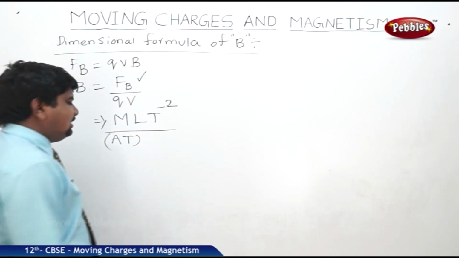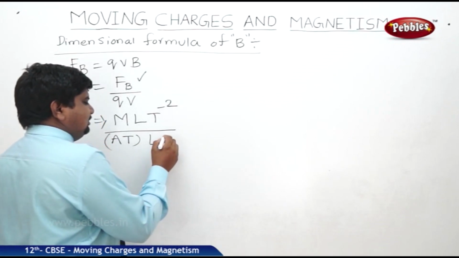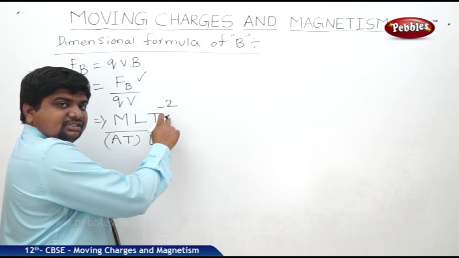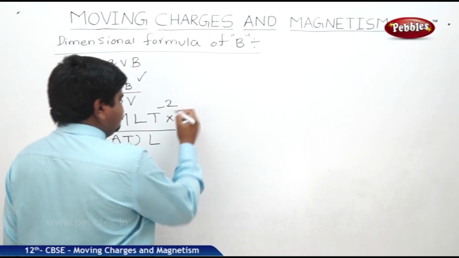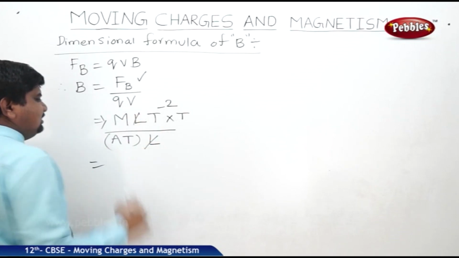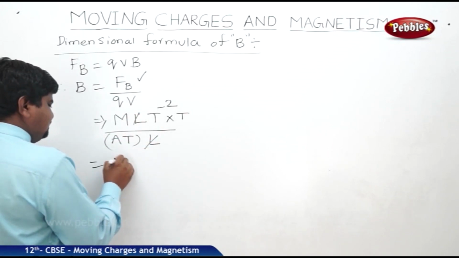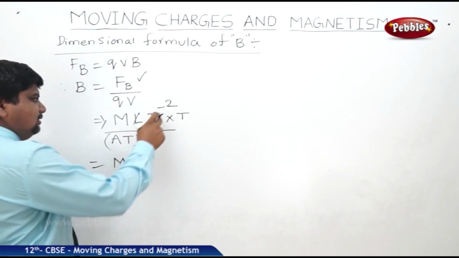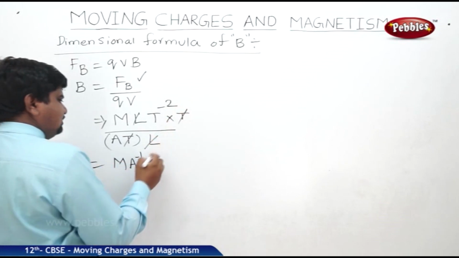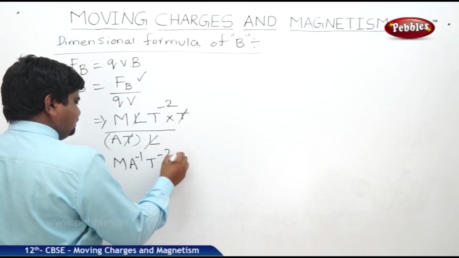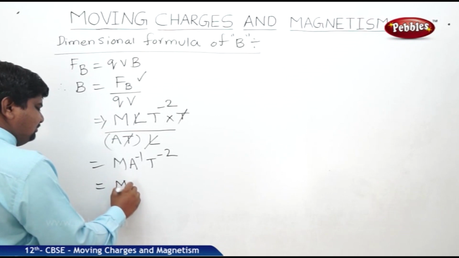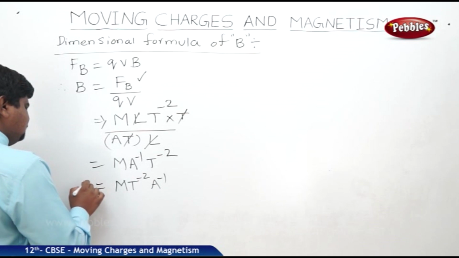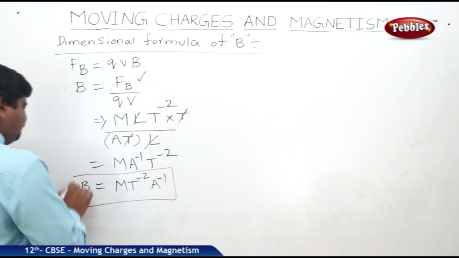Velocity is length by time, L T power minus 1 here. The T power minus 1, if it goes to this side, goes into T. L gets cancelled. So we can write M. This A goes up, A power minus 1. T and T also get cancelled. So therefore T power minus 2. If you write the dimensional formula in an order, we can get this, the dimensional formula of B.